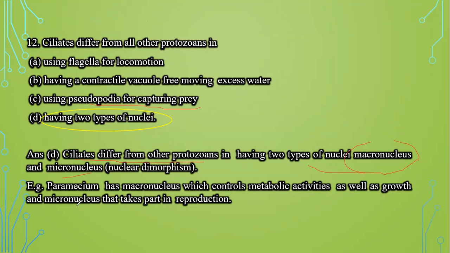Example, paramecium. Macronucleus controls the metabolic activities as well as growth. And second is micronucleus, which takes part in the reproduction. So these ciliates differ from protozoa in having two types of nucleus, as both have different types of function.